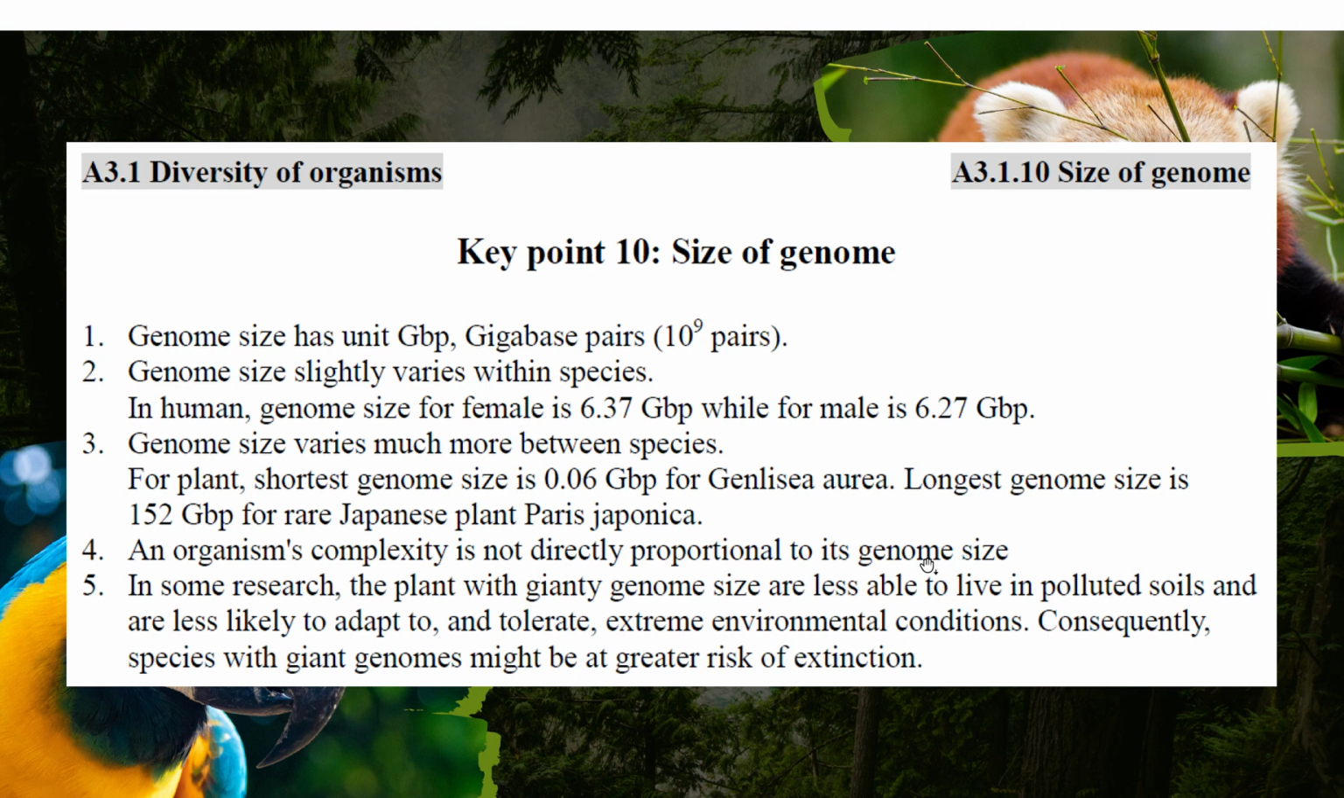Actually, on the contrary, in some research we found that plants with a giant genome size are a little bit not so adaptive to polluted soil or extreme environments. So we expect that this kind of giant genome size species will go extinct quickly. So we call it rare. 152, where we can't find it. If we can find it, where in the natural environment for these Japanese plants.